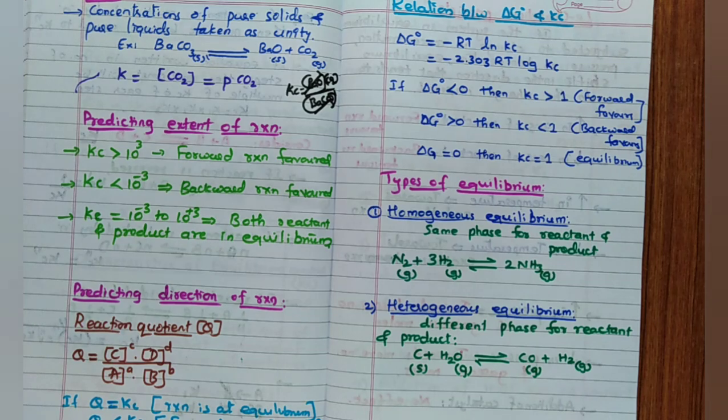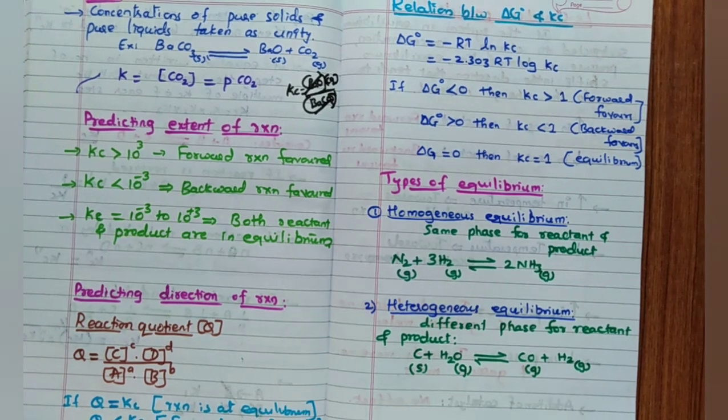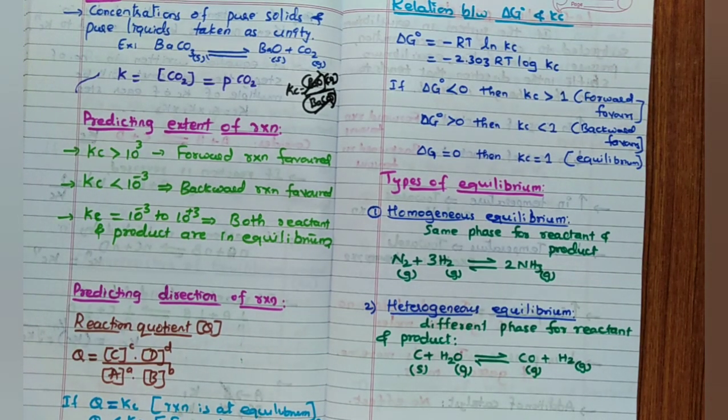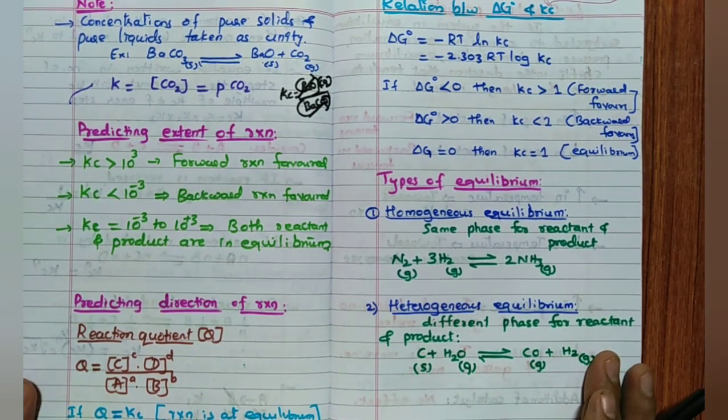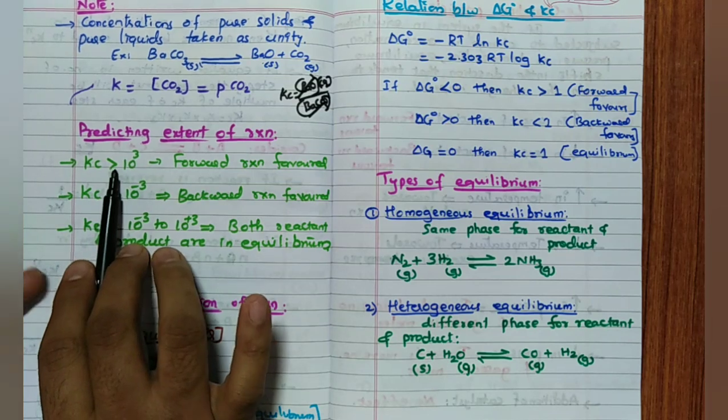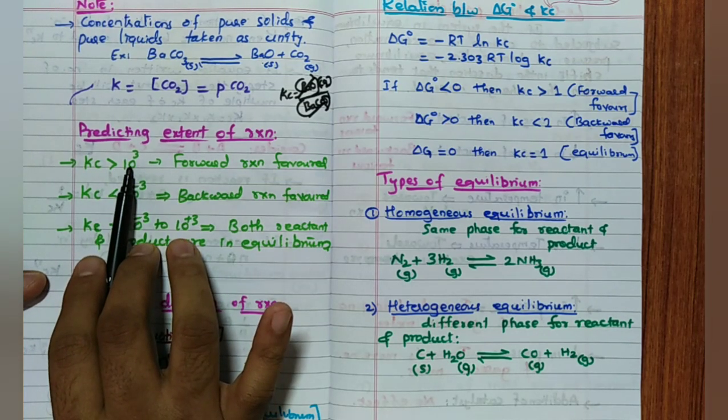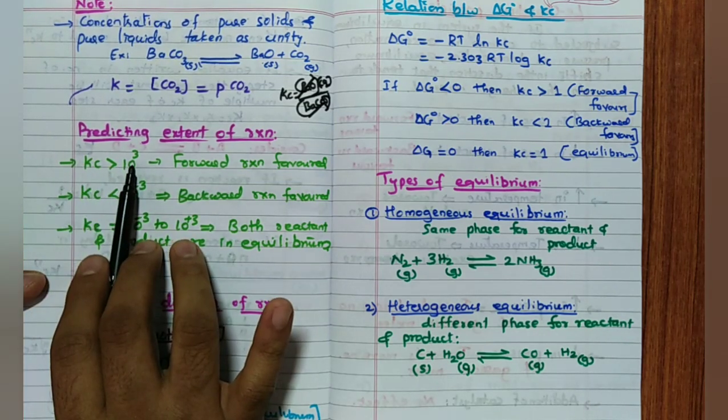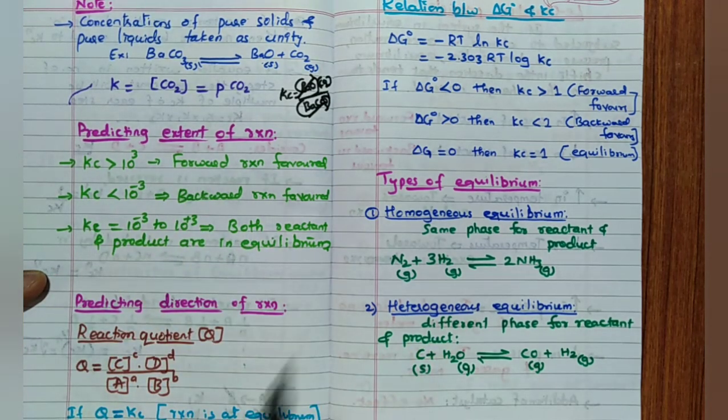Then, predicting the extent of reaction. In case of predicting the extent of reaction, remember, generally by studying so many available reactions, they have decided that if the Kc value is more than 10 to the power 3, if the Kc value is very, very high, the meaning is that the forward reaction is favorable.